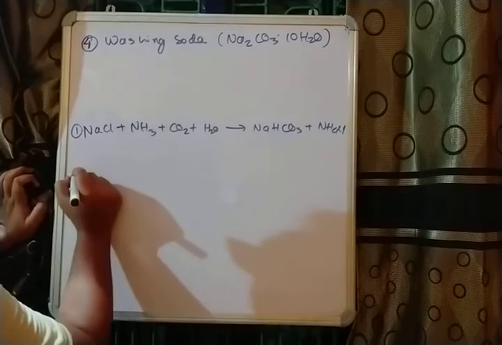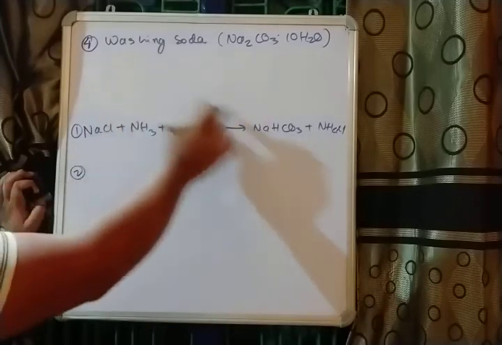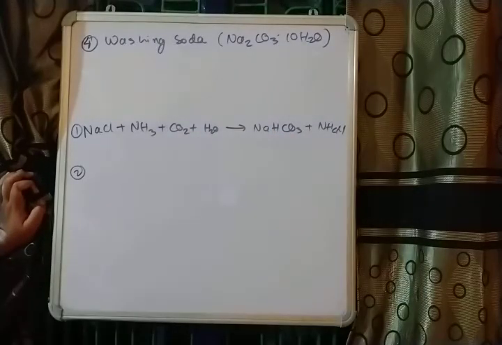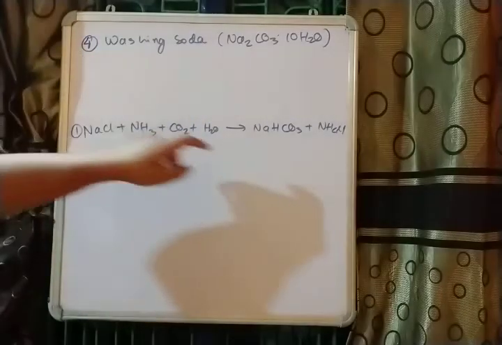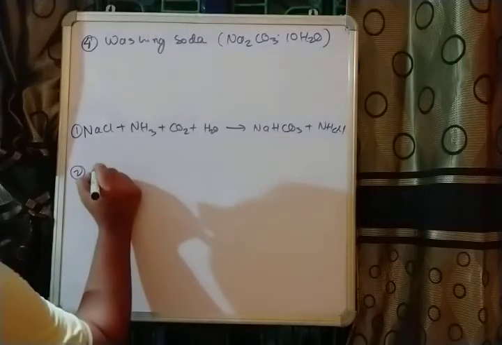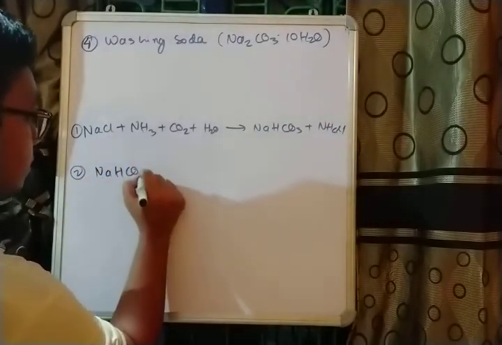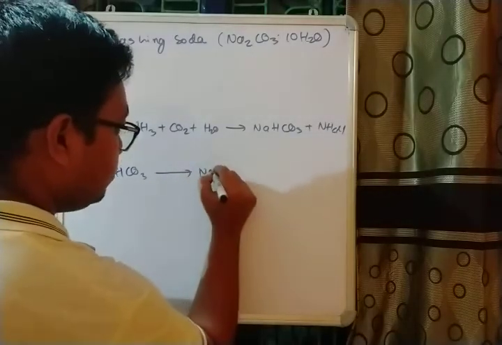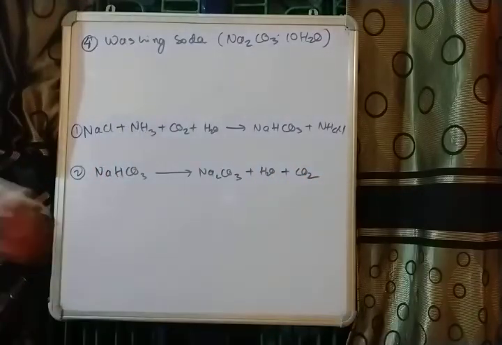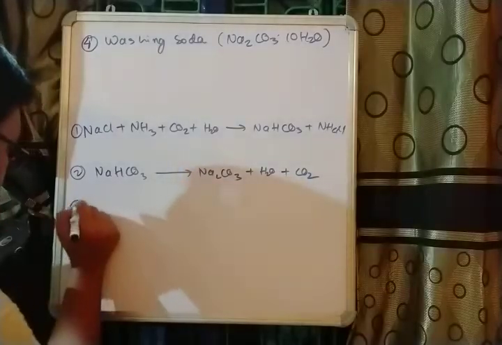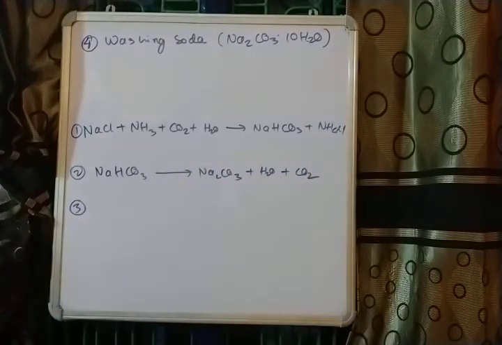The next step in the production of washing soda is to heat this compound, which was itself baking soda. So baking soda is, we can say, a raw material for production of washing soda. This baking soda will now be subjected to heating. Heat will be supplied and this will convert into Na2CO3, H2O plus CO2. This is the second step. And in the third step, it will be subjected to recrystallization.